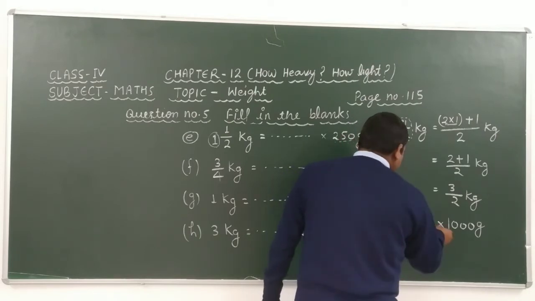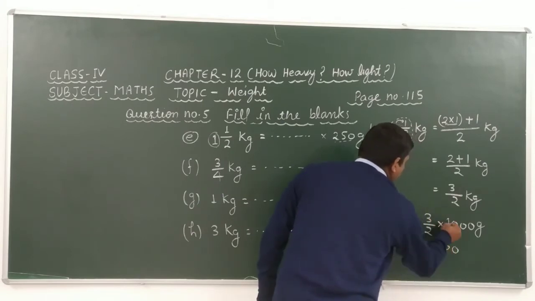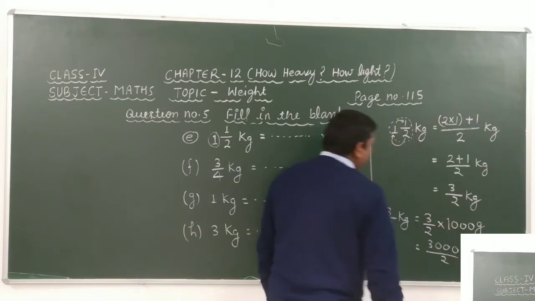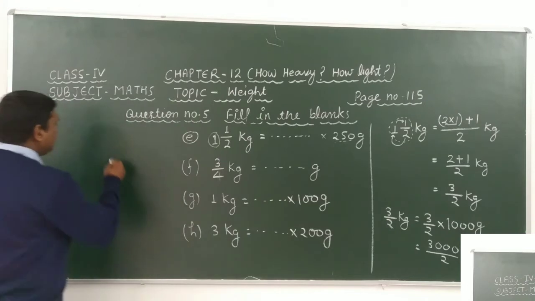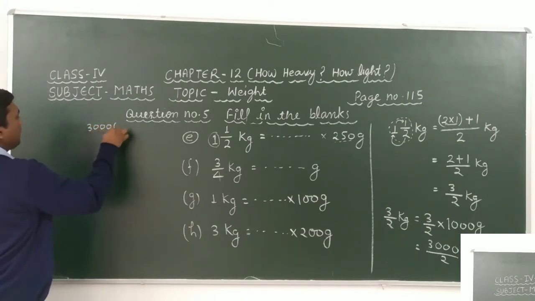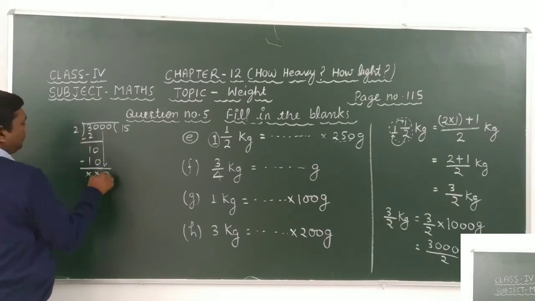Look carefully. 3 0s are 0, 3 0s are 0, 3 0s are 0, and 3 1s are 3, divided by 2. After solving these, we get 3000 divided by 2. 2 1s are 2. Subtracting this, 3 minus 2 is 1. Here we get 0. 2 5s are 10. Here we take 0 as the same. 2 0s are 0.